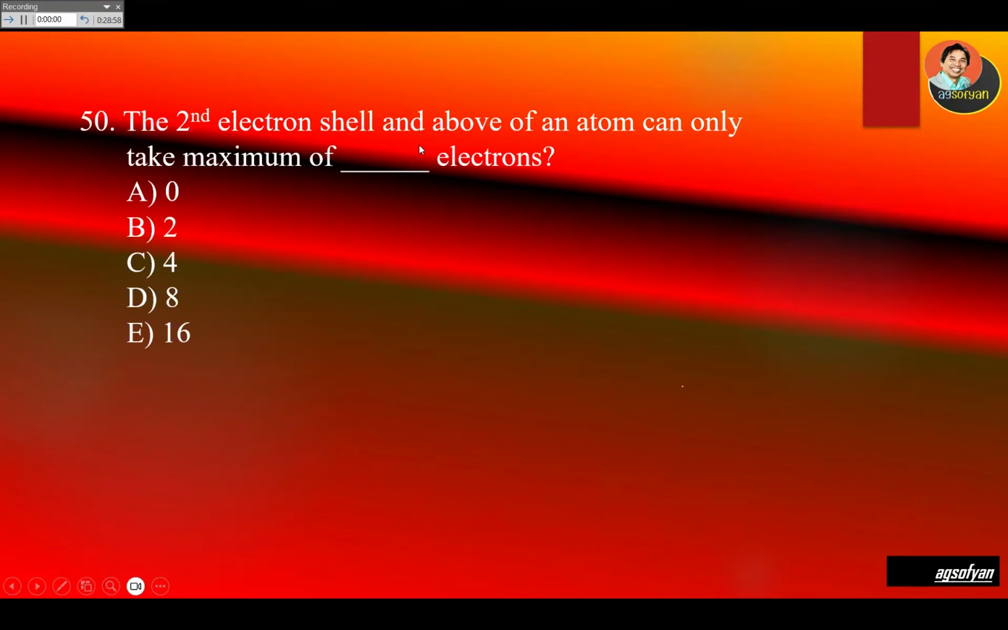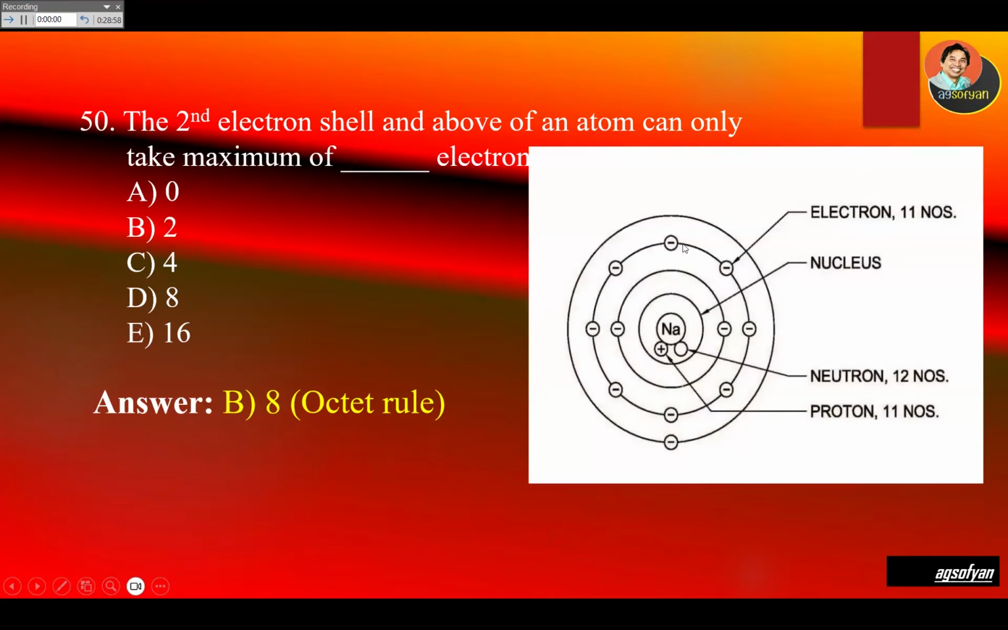The second electron shell and above of an atom can only take a maximum of blank electrons. This is the octet rule. Octet means 8, so 8 electrons on the second shell, maximum. After that, if they still have extra electrons, we'll go to the next shell. This is the third electron shell over here.